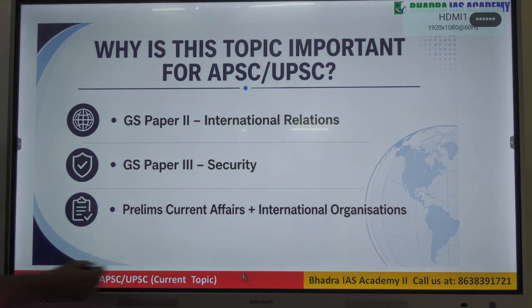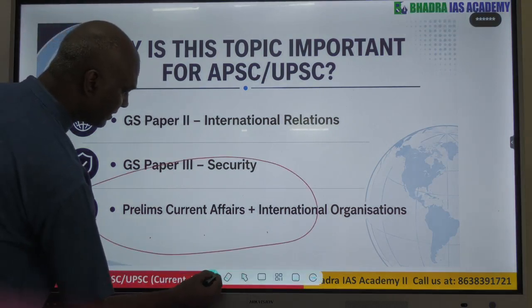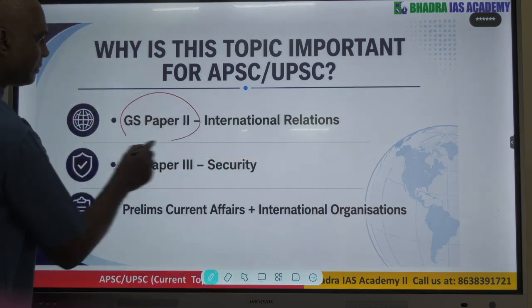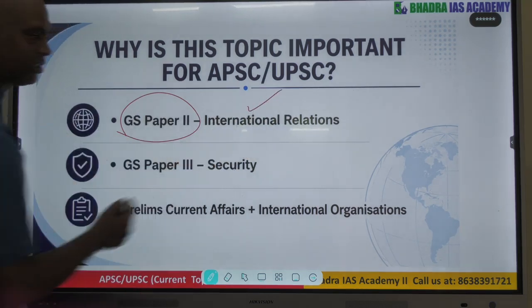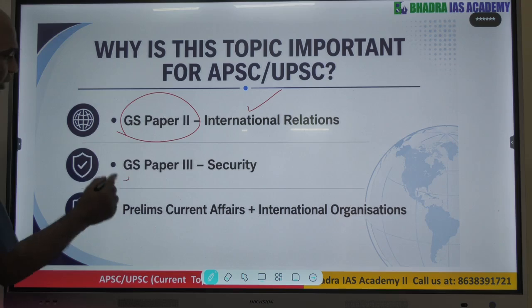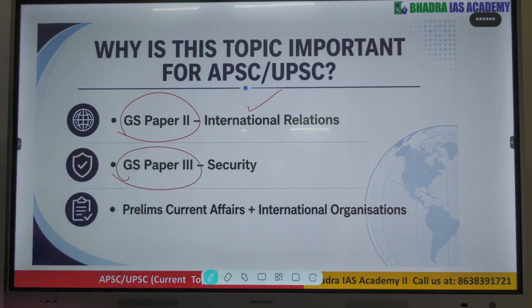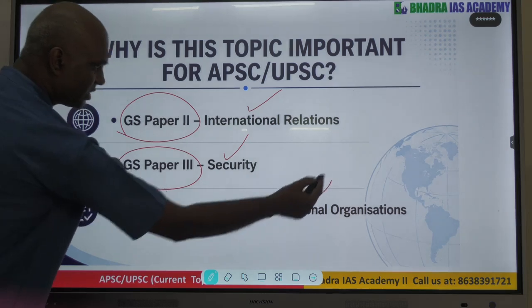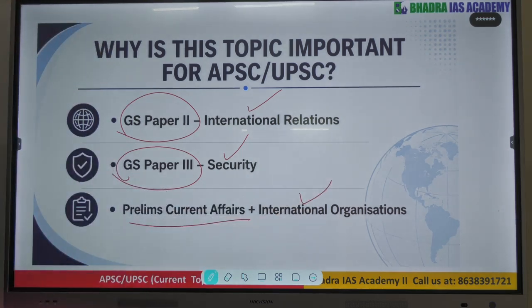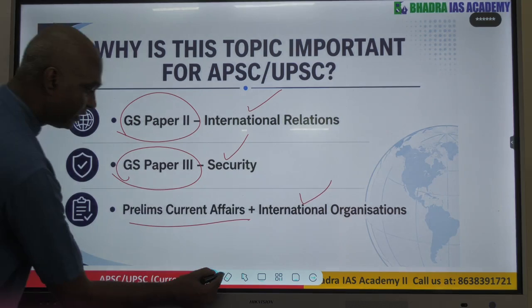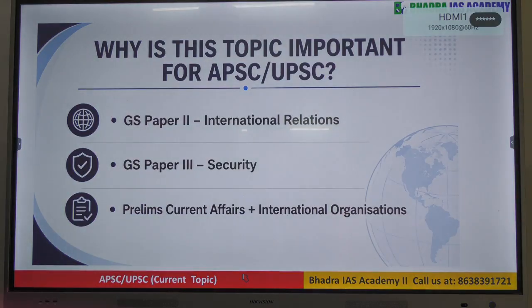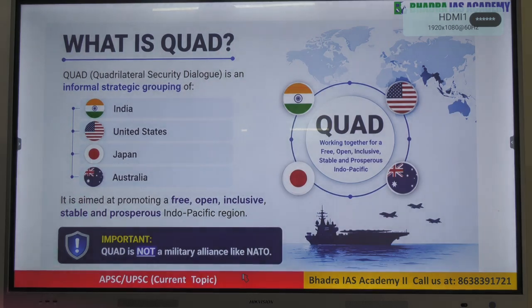So if you see here from our exam analysis, we can say this topic will be relevant for GS Paper 2, that is the international relations perspective. It will also be relevant for GS Paper 3 when we talk about internal security, plus current affairs, events and international organizations. From that point of view also this topic will be relevant. So from the exam perspective, this topic we can think that it will be expected for our exam preparation.